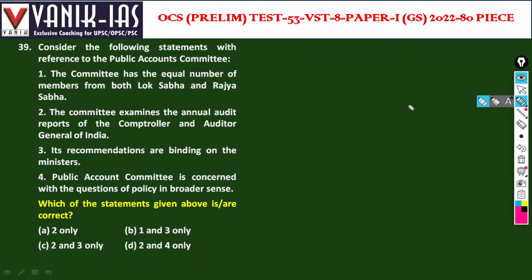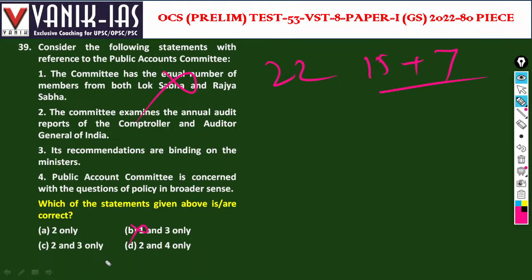Consider the following statements with reference to Public Account Committee. The committee has an equal number of members from Rajya Sabha and Lok Sabha. This is wrong. 22 members in total. Public Account Committee, 22 members: 15 from Lok Sabha, 7 from Rajya Sabha. So the first statement is wrong. If the first is wrong, so B is wrong.